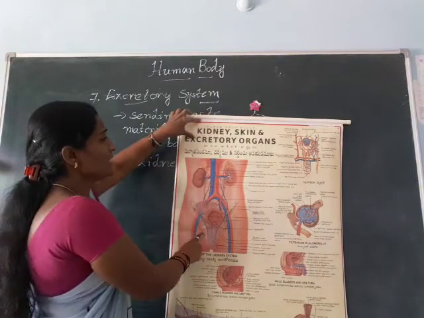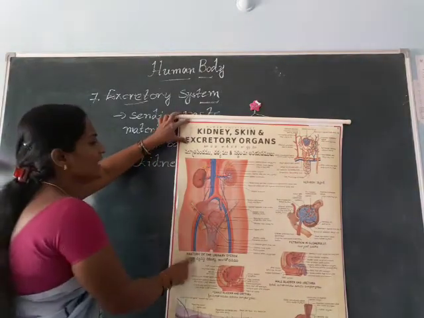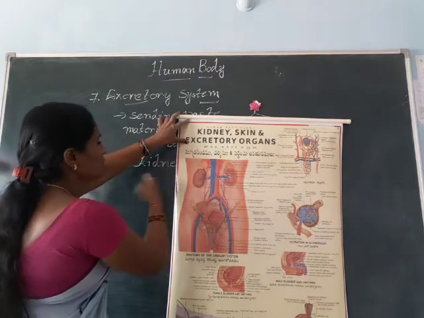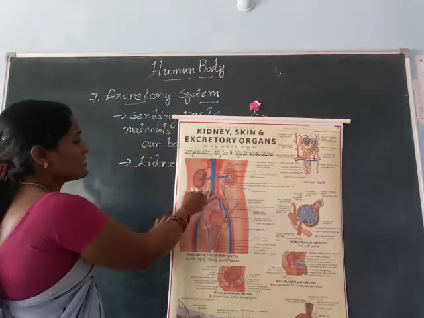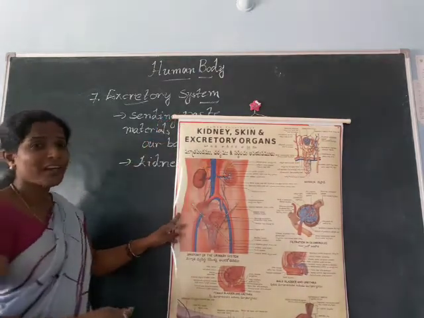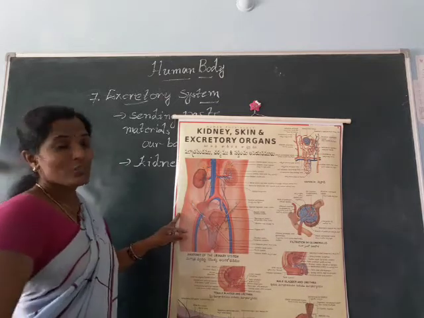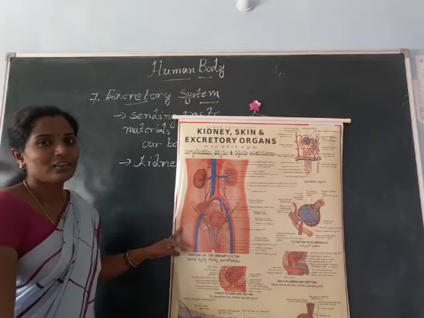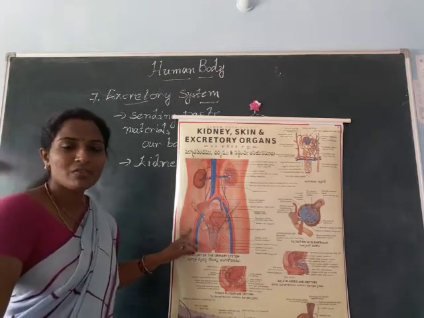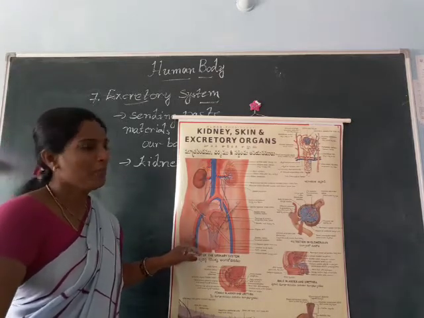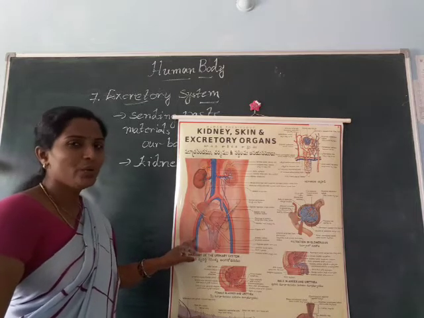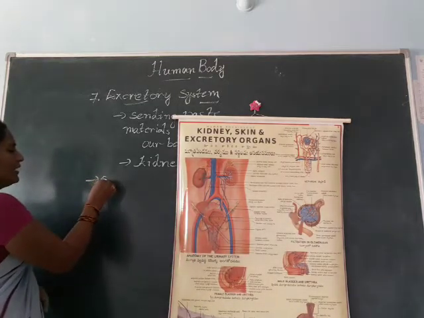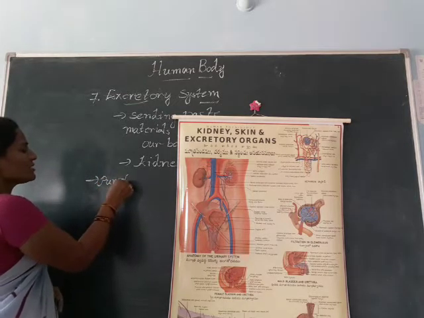Here you see our two kidneys. What is the shape of these organs? Sorry, these are bean-shaped organs present in our body, and what do they do? They purify the blood.